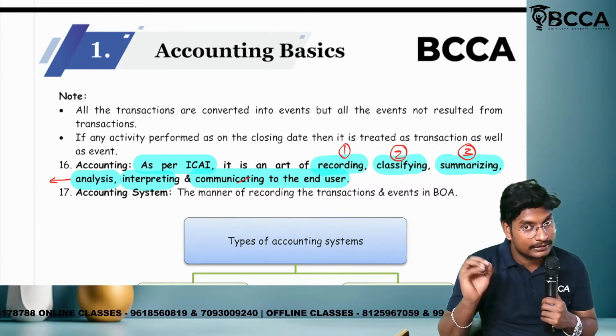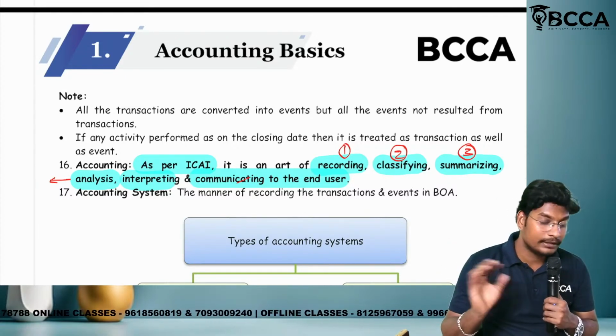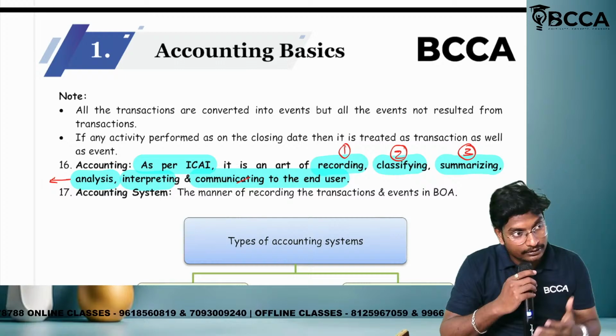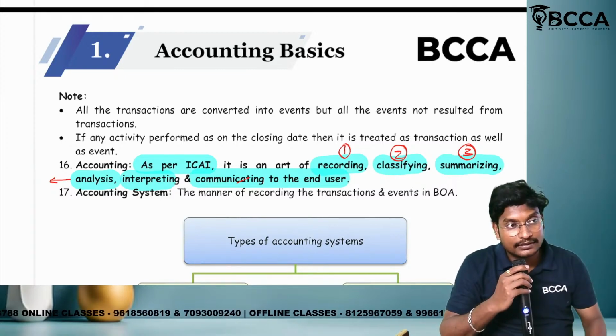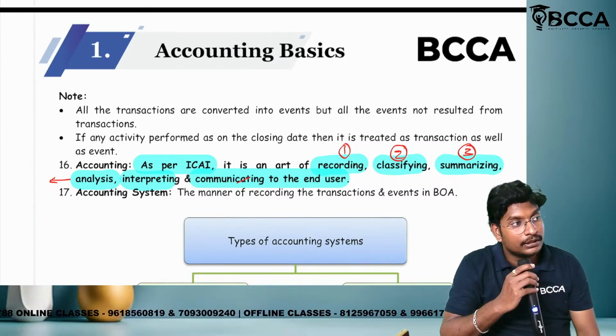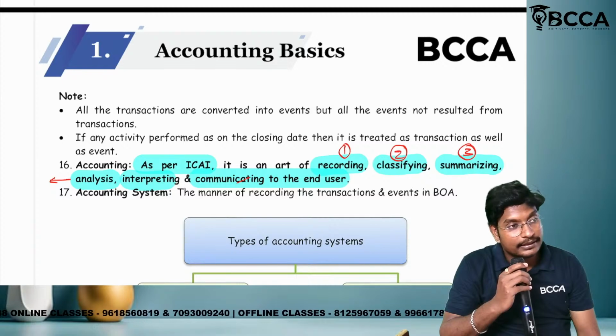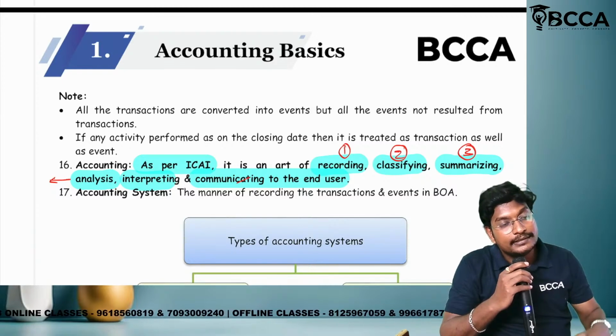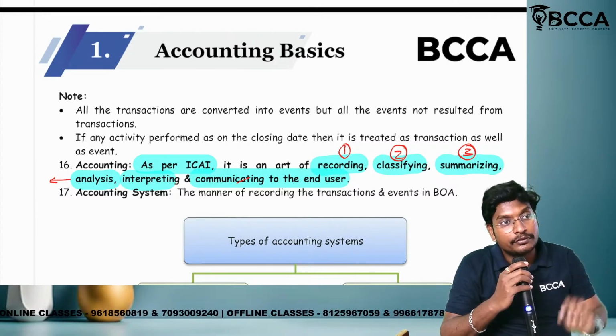Which definition is most valuable? AICPA is the valuable one, but they will not ask this kind of theory format question in the examination. They will ask only MCQs. For MCQ purposes, all these things will be useful to us. From the basics, we will get at least 5 MCQs out of 15 MCQs.